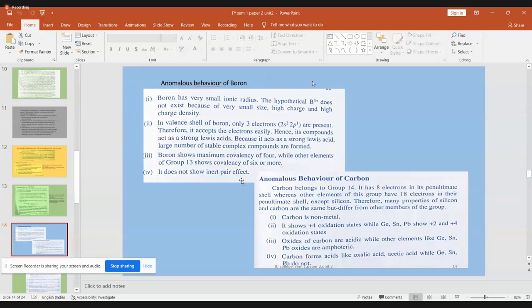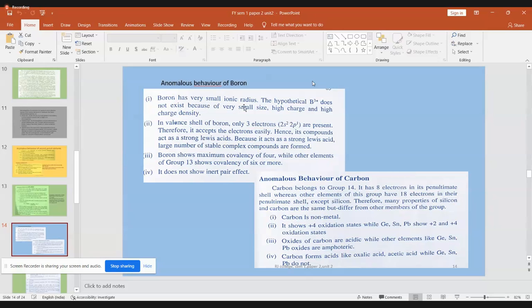This we studied. What is inert pair effect? That is, it is having 2s2, 2p1. It will lose all these 3 electrons together. But there are certain elements which will lose only the p electron, and the 2 electrons of the s2 will remain inert. This pair of electrons remaining inert and losing only 1 electron is called inert pair effect. But boron will not show that inert pair effect. It will lose all the 3 electrons. So you can say anomalous behavior of boron is that it will not show inert pair effect.